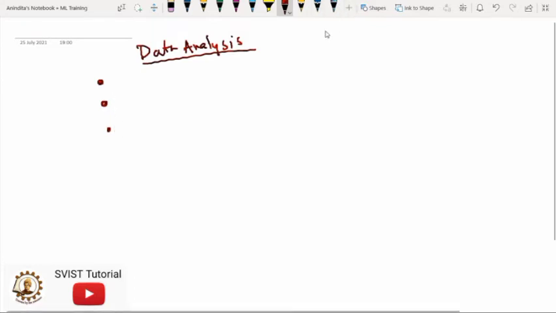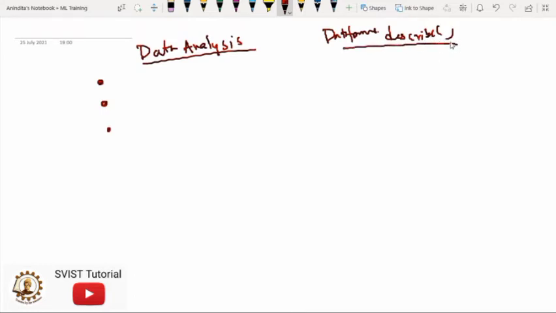So if you write the data frame name, what is data frame I will explain, and if you write the describe function, then you will find some statistics. I will show it to you later, but this kind of activities are there. You can find it from anywhere, but the insight of this concept is not there. So before starting the coding part, we have to understand this data analysis part.